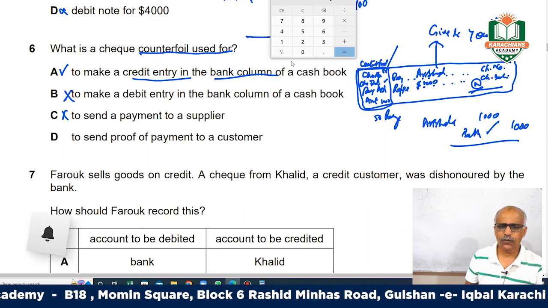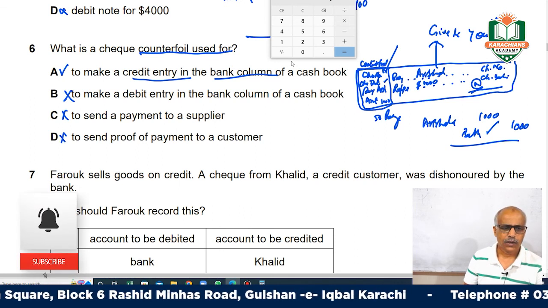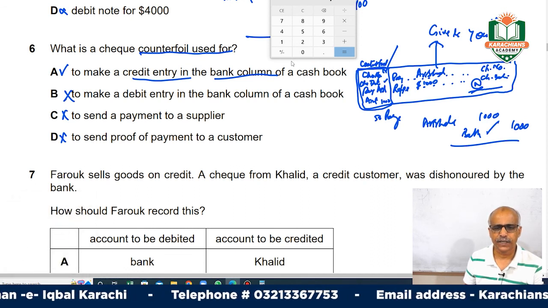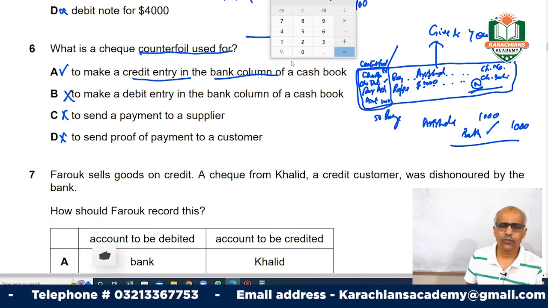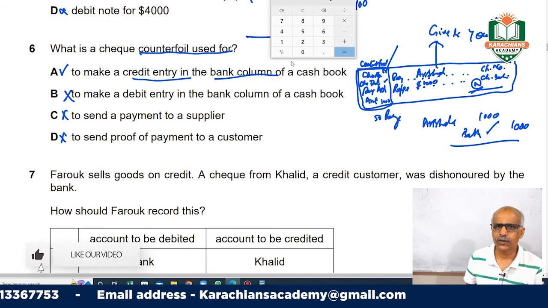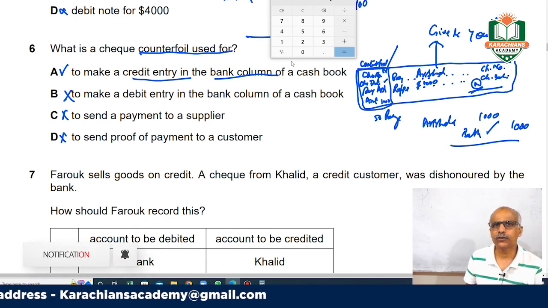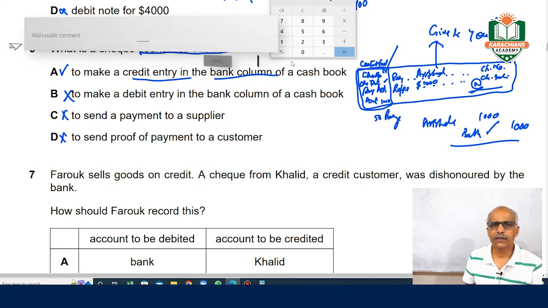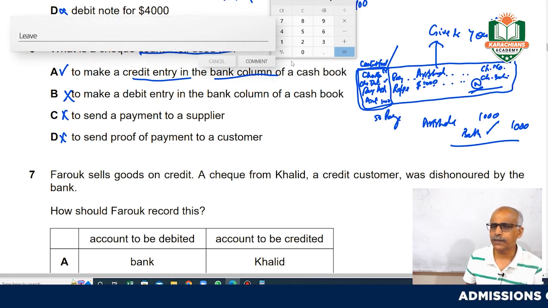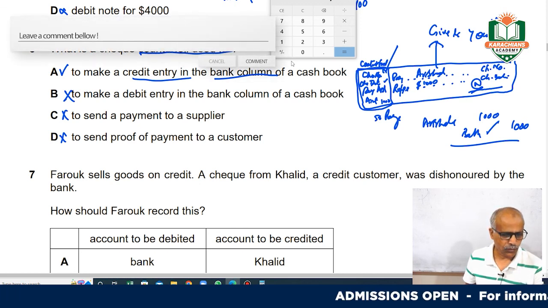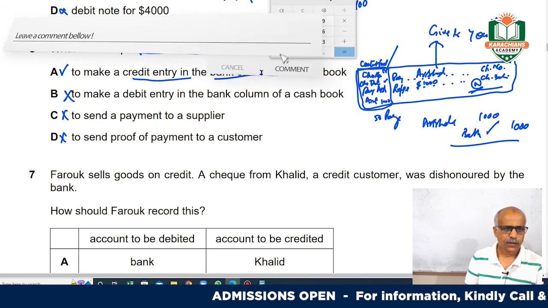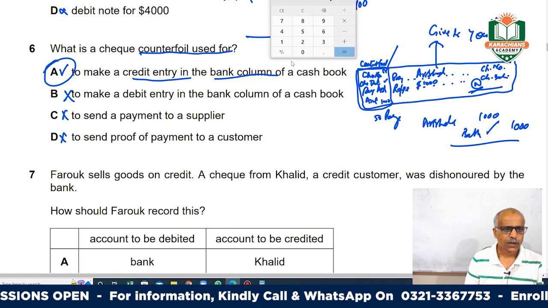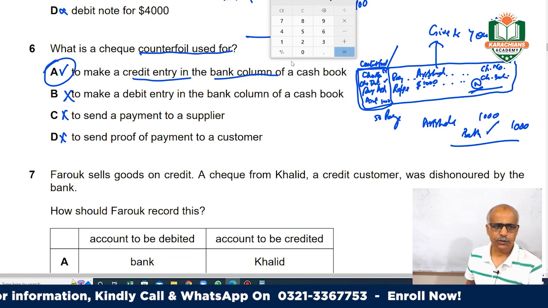To send proof of payment to a customer, no. Why not for proof of payments? If you need, you can send a photocopy of the check, okay, we have paid, or once you have paid, the payment will appear in your bank statement. You can send a copy of your statement as proof of payment. Okay guys, so the answer would be A. So we have done 6 questions.